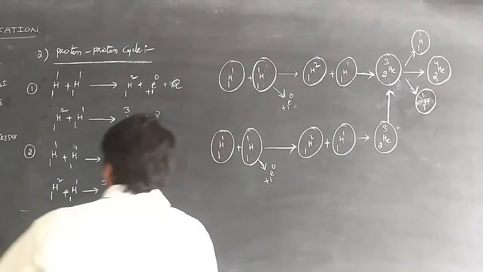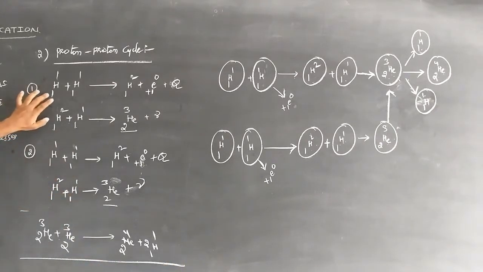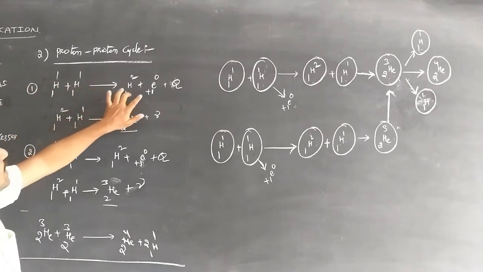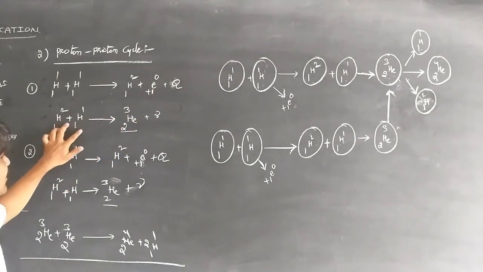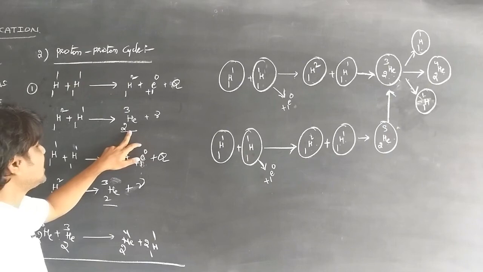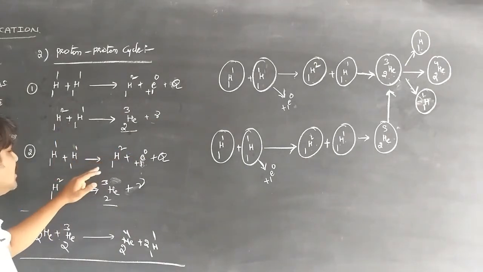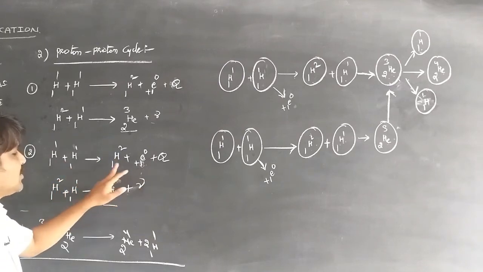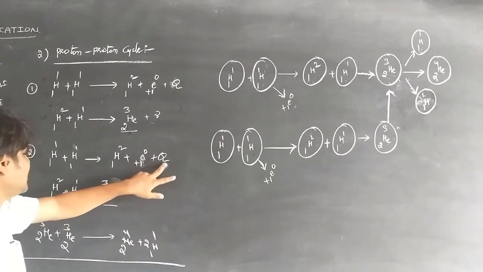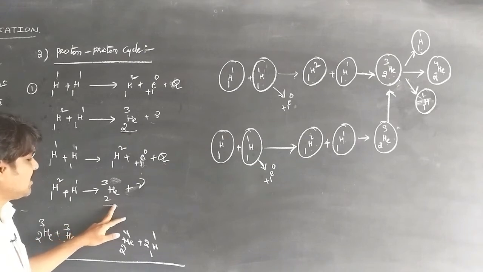Let's see this by calculating. Here 1H1 is added and the deuteron and positron are formed with the emission of energy, and the deuteron is again combined with one proton. This forms the helium atom 2He3, the isotope of helium, with gamma rays, and the same process is done twice. So 1H1 plus 1H1 gives rise to 1H2 plus a positron, emitting energy, and the deuteron is added to another proton, emitting the unstable helium atom with gamma rays.